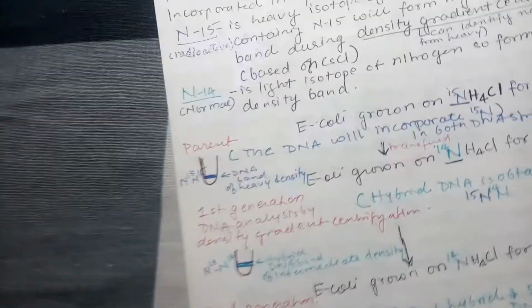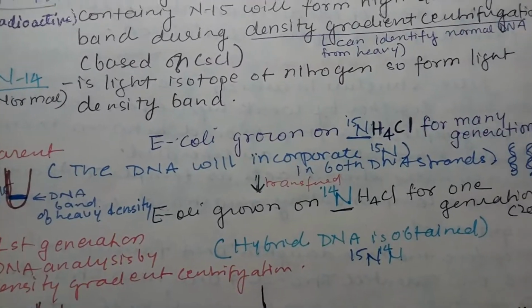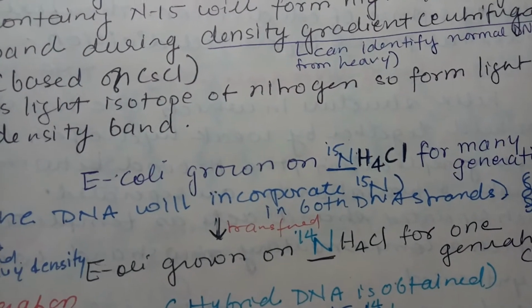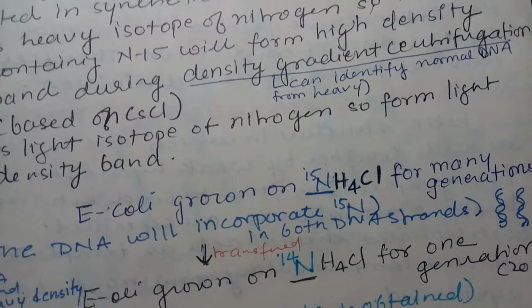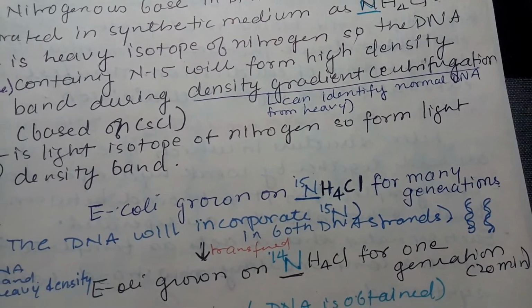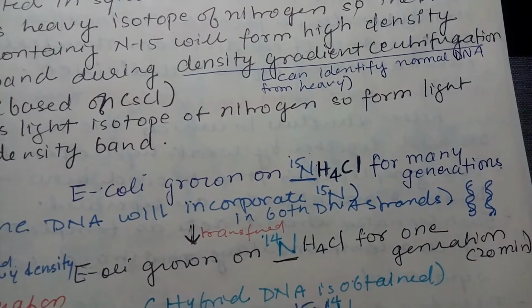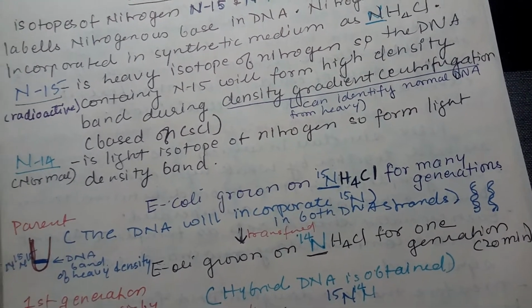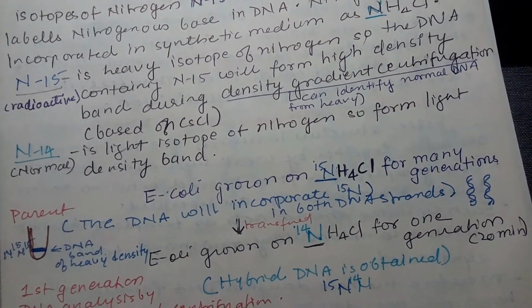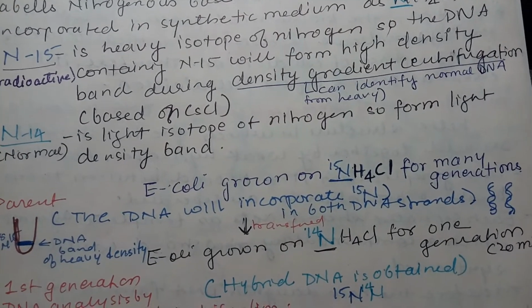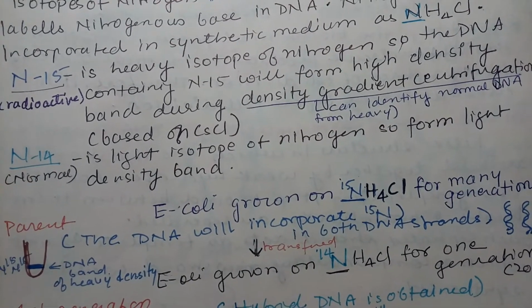Now let's see the experiment. So first the E. coli cells were grown on ammonium chloride. Here the nitrogen was labeled with N15 for many generations. Now why is it done for many generations? So that all the double strand DNA which is present in E. coli will have N15 labeling.